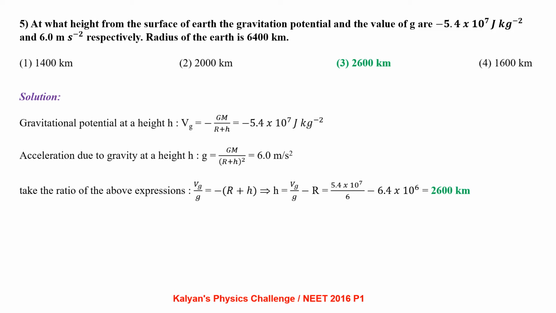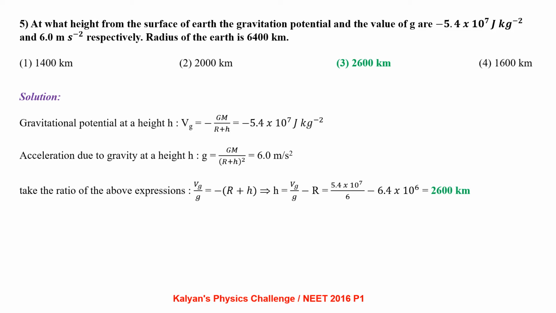At what height from the surface of the earth are the gravitational potential and value of g minus 5.4 into 10 power 7 joule per kg squared and 6.0 meter per second square respectively? Radius of the earth is 6400 kilometer.